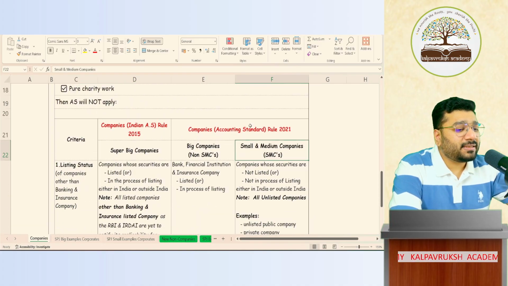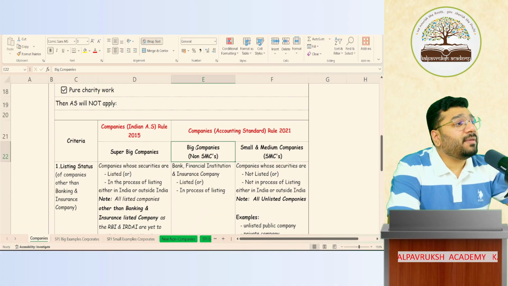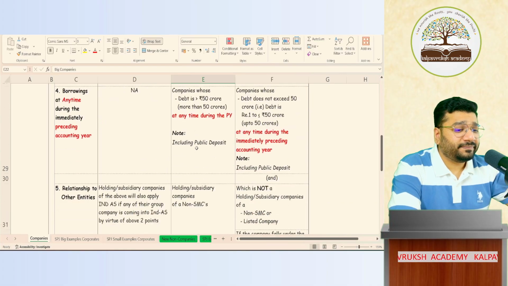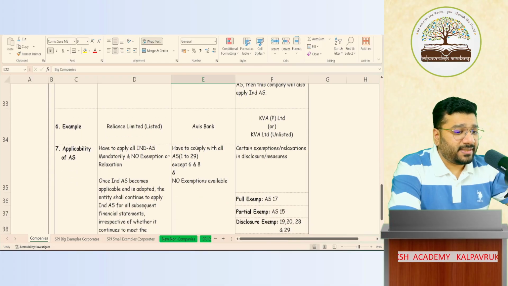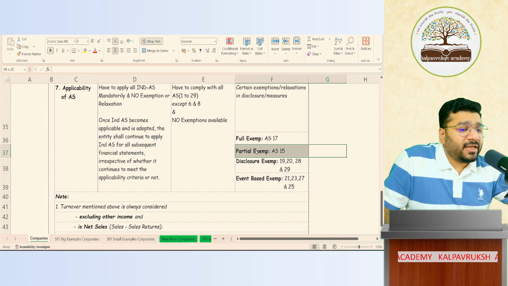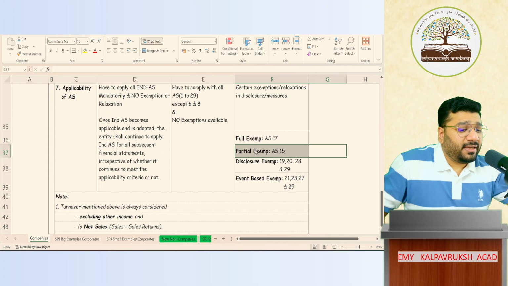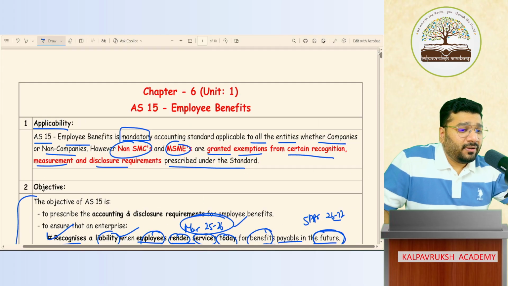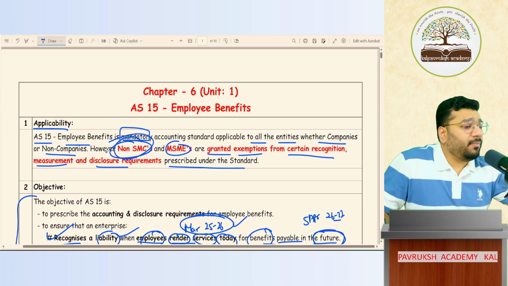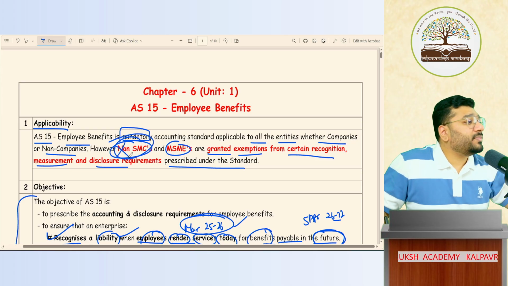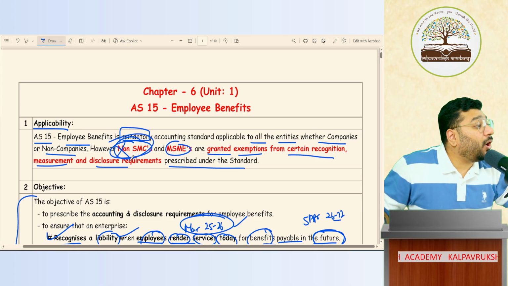Big companies are called non-SMCs. So SMCs are having exemption or non-SMCs? Non-SMCs, yeah. This partial exemption is there to whom? SMC. What have we written? Non-SMC. Non-SMC will come or SMC will come? SMC will come. So exemption is granted to SMC and not non-SMCs.